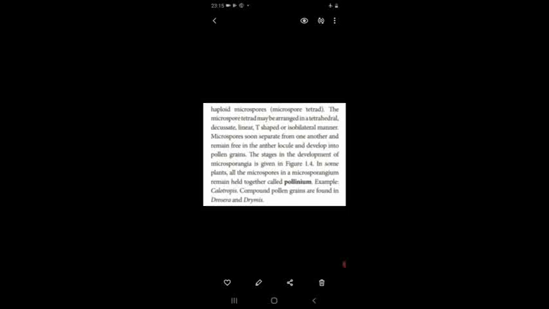That is said to be pollinium. So all the microspores which are present in the microsporangium and remain held together, that is attached together, is called pollinium. Example, Calotropis. In some other plants, they are having compound pollen grains. Example, Drosera and Drimys. It is an important 1-mark question. Compound pollen grains are present in dash, Drosera and Drimys.